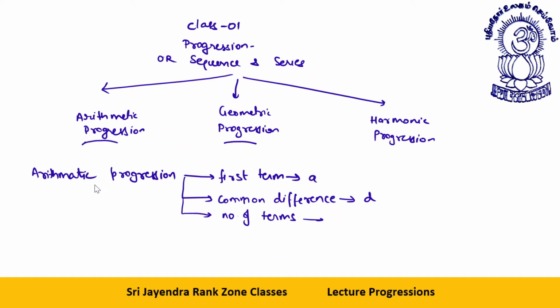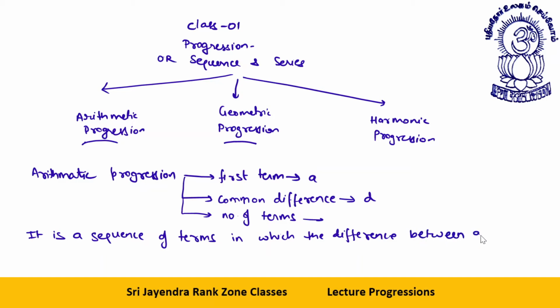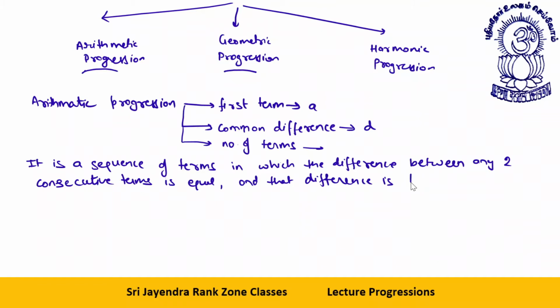When I say arithmetic progression, it is a sequence of terms or a series of terms in which the difference between any two consecutive terms is equal, and that difference is known as the common difference.